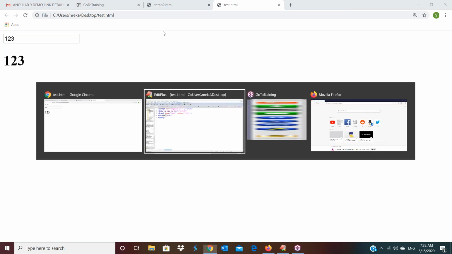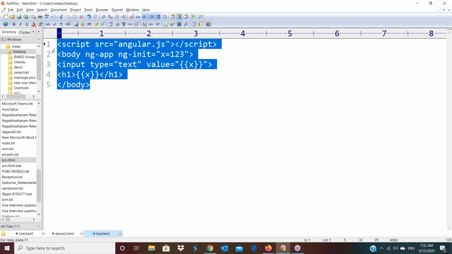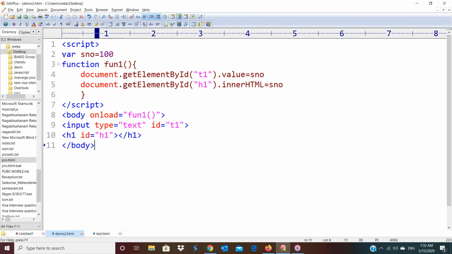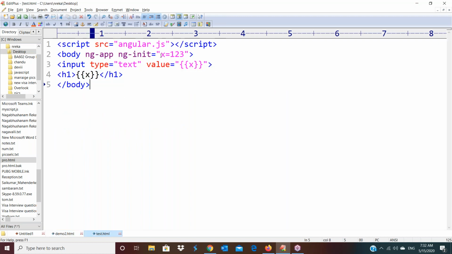So now if you observe the difference, this is data binding here. The expression I used here is nothing but data binding. Here I simply wrote this code, but if you observe the JavaScript, we would have written a number of lines of coding. Is it clear? That is the main advantage of data binding: directly we bound X with the text box as well as the heading tag.